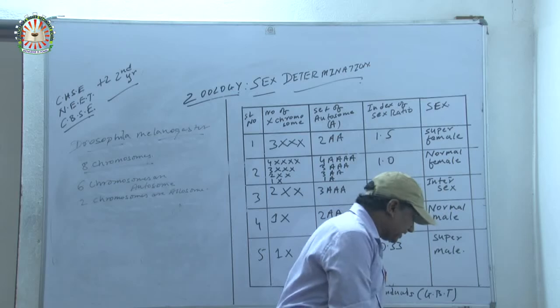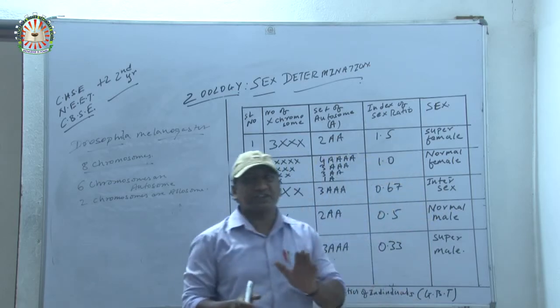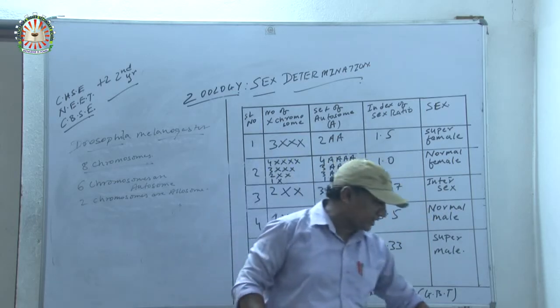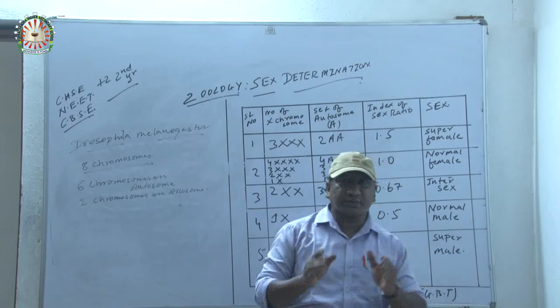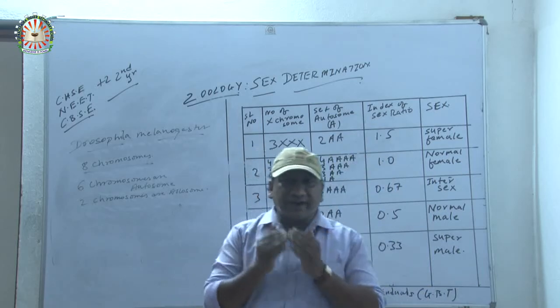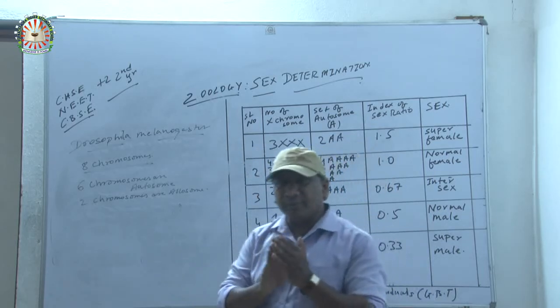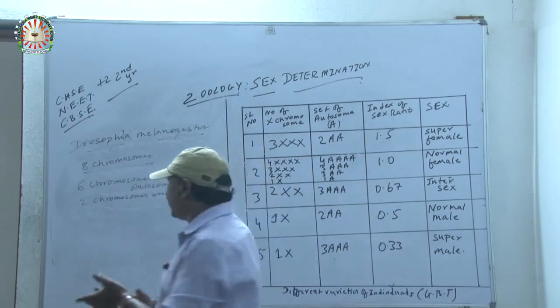Now sex determination. How many types of sex determination are there? Sex determination is divided into 5 types. How many types? It is divided into 5 types. How?